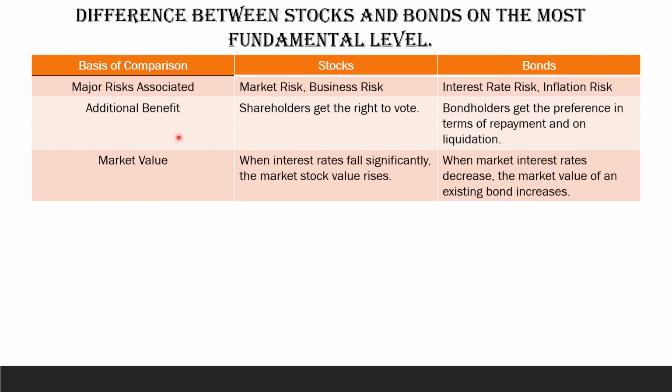Next is additional benefit. In stocks, the additional benefit is that shareholders get the right to vote, whereas in bonds, bondholders get the preference in terms of repayment and on liquidation. And lastly, the market value. The market value in stocks is when the interest rate falls significantly, the market stock price rises. In bonds, when market interest rates decrease, the market value of an existing bond increases. So those are the listed differences between stocks and bonds on a fundamental level.